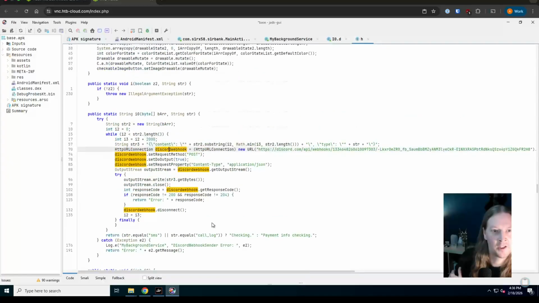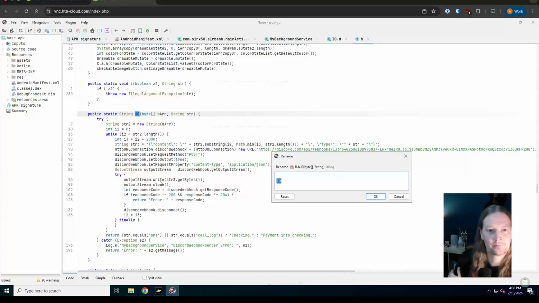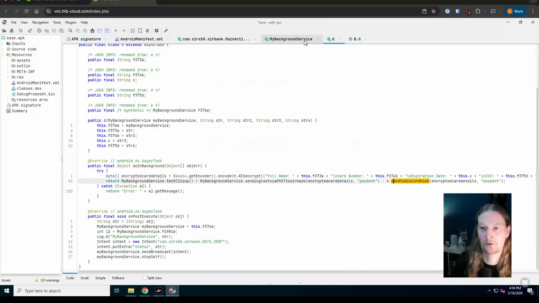Nothing really of interest. So this is the bit we're really interested in here. So let's give this method a name. That is send to Discord hook. Okay. So then once more, if we come back to here,